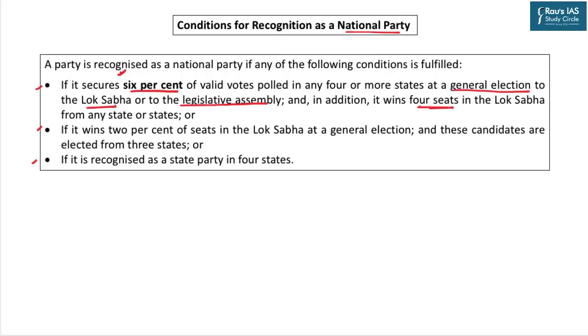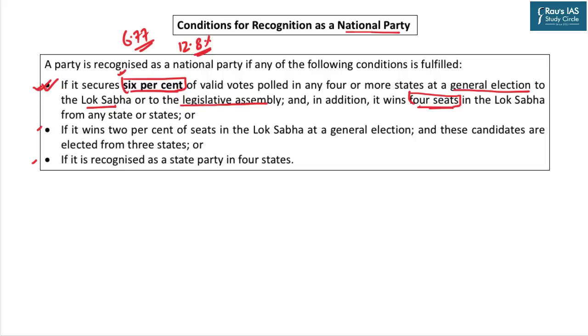The Aam Aadmi Party has fulfilled this particular criteria. You know that they are in power in Delhi and Punjab. So obviously in these two states and UT, the 6% vote criteria is fulfilled. In Goa, they had 6.77% of votes. And recently in Gujarat Assembly election, they have secured around 12.8% of votes. So in 4 states and UTs, they fulfill this criteria of 6% of valid votes. There is criteria of having 4 seats in the Lok Sabha, which again they have. In the last Lok Sabha election, they secured 4 seats. So with this particular criteria, AAP has fulfilled the condition to become a recognized national party.